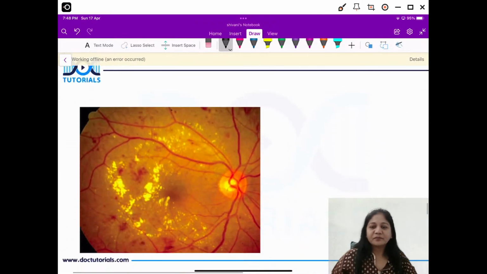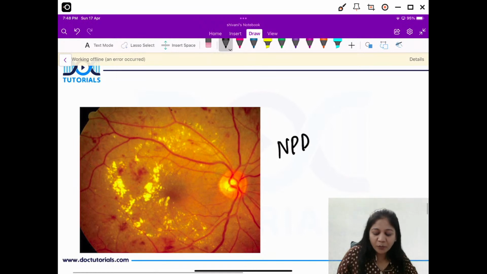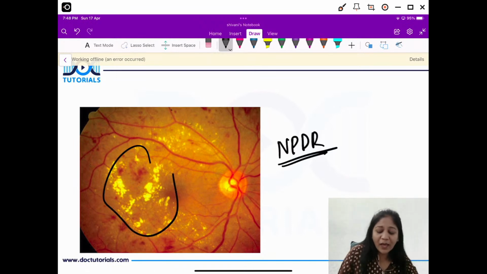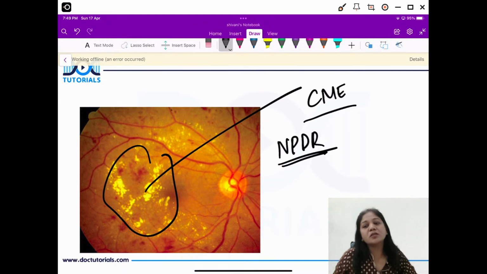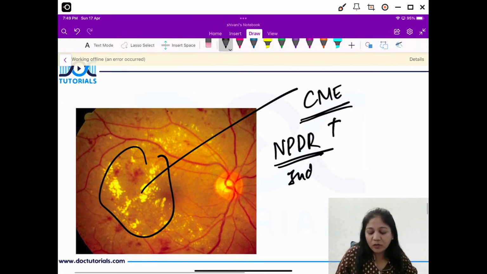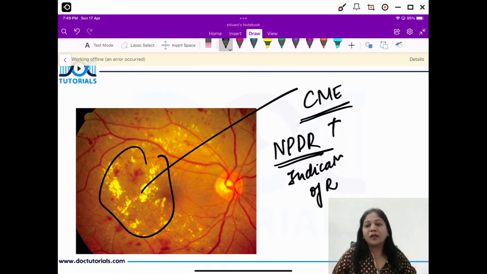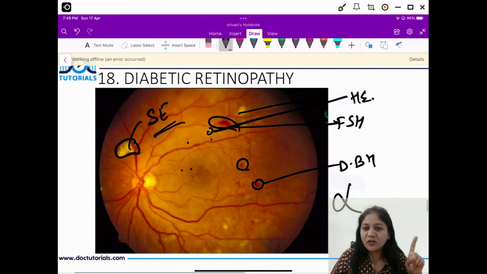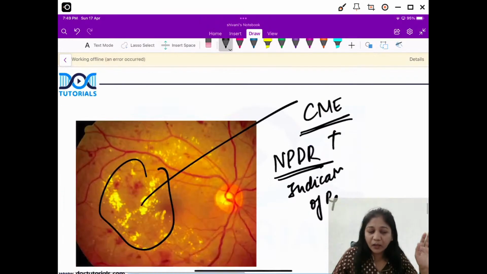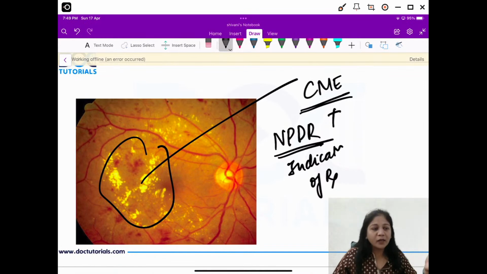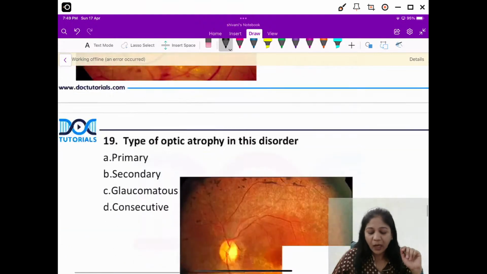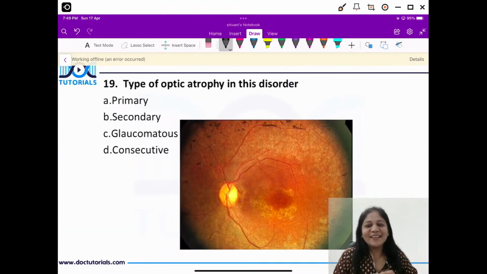Now, the next. So guys, again we have a stage of non-proliferative diabetic retinopathy, but what do we have here? This is typically a cystoid macular edema. So friends, I would say NPDR plus cystoid macular edema becomes an indication of treatment, okay? This can be an expected question. Otherwise, we generally do not treat NPDR. So we are not treating this patient here. This patient doesn't require any treatment, but here, because NPDR has cystoid macular edema, this becomes an indication of treatment, right? Important topic.